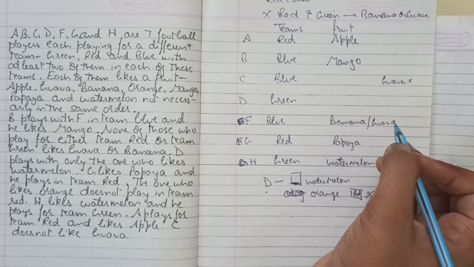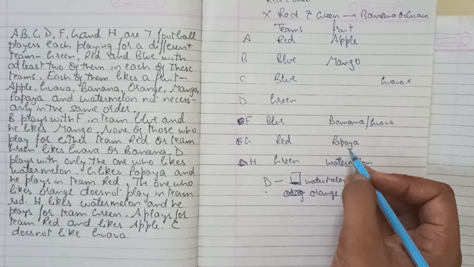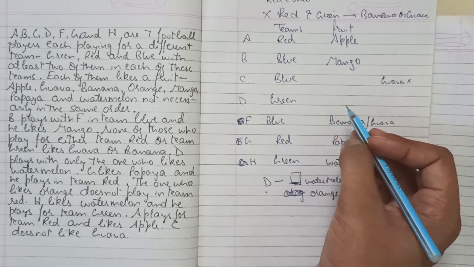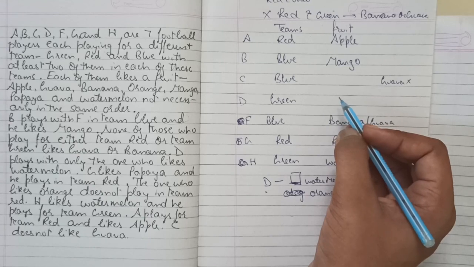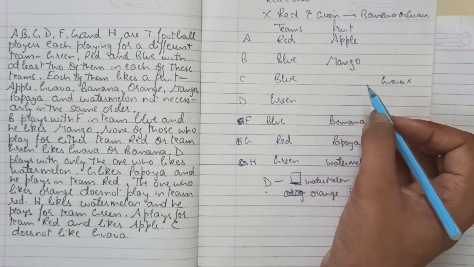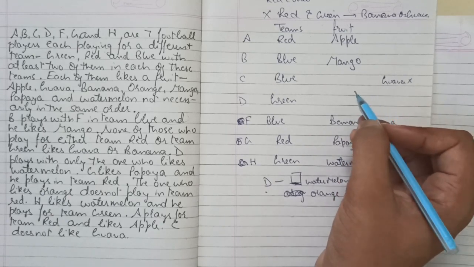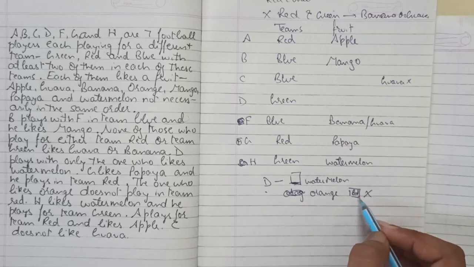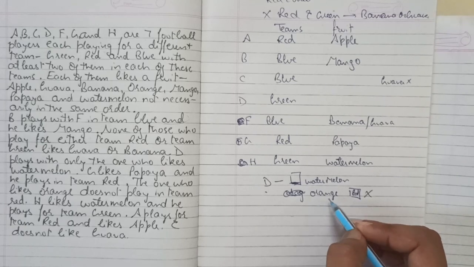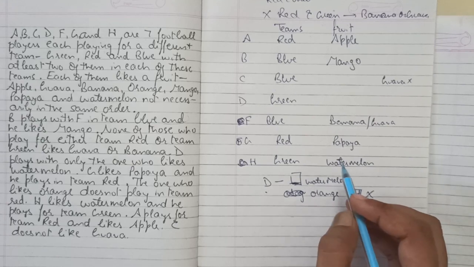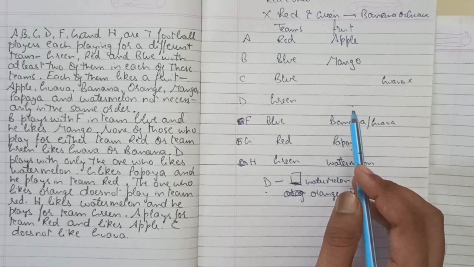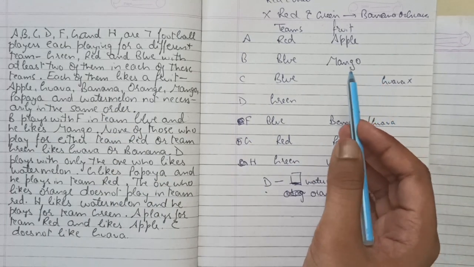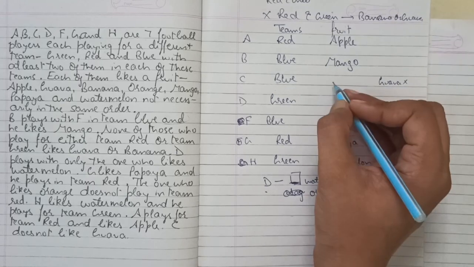So H likes watermelon, G likes papaya, F likes banana or guava, D is with green team. So which option is left for green? And this C is also with blue. Blue can also like orange, this is the condition given to us. The person who likes orange is not in red team. So red team cannot have orange, this we have already used, right? Red team cannot have banana.